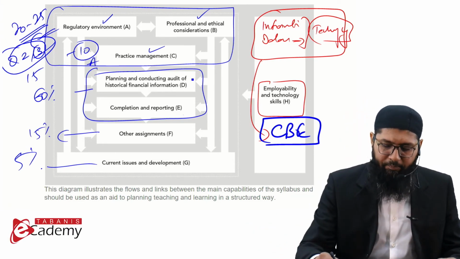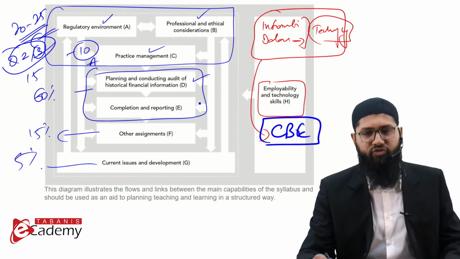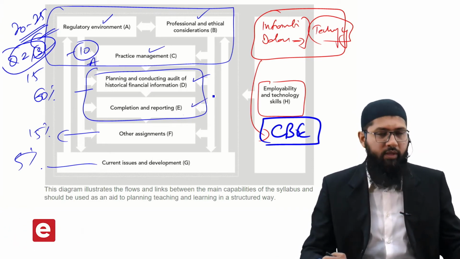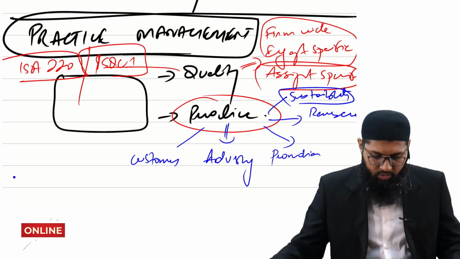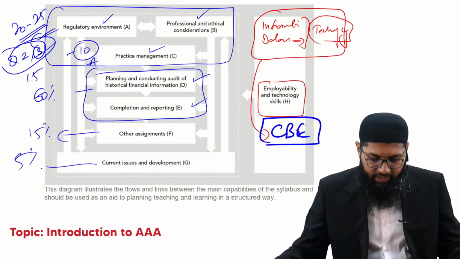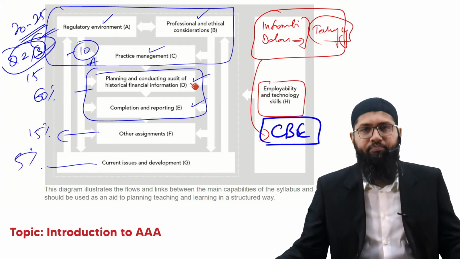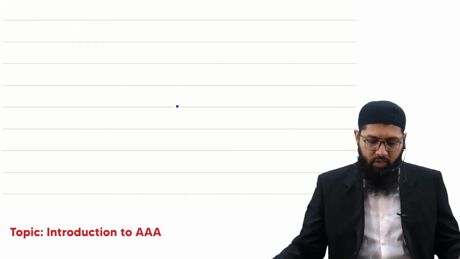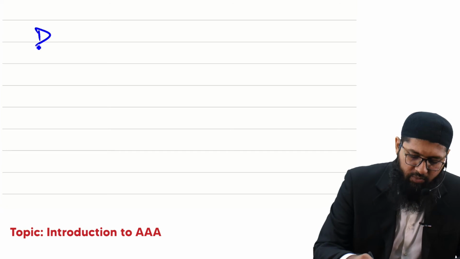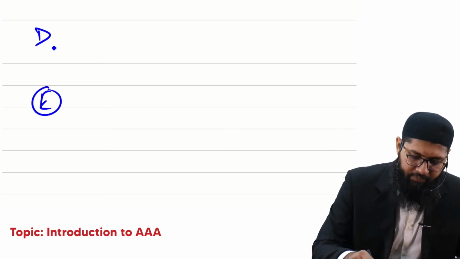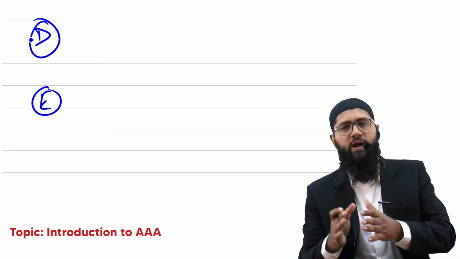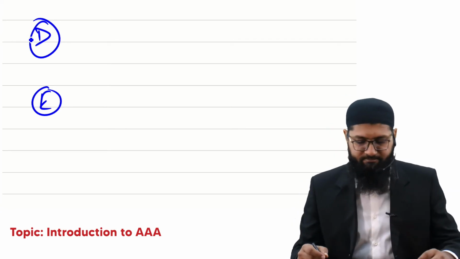The next is about planning and conducting the audit of historical financial information, and completion and reporting. Let me guide you. This is section D and section E. I would say this is where the actual audit takes place.